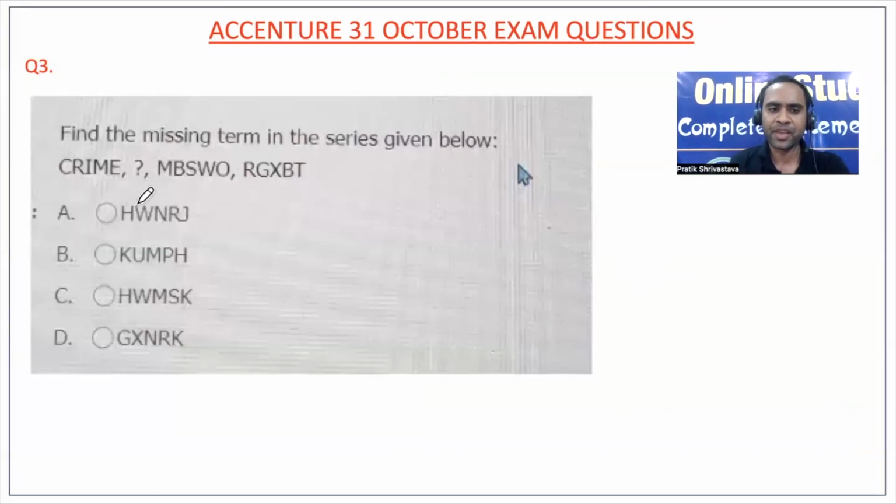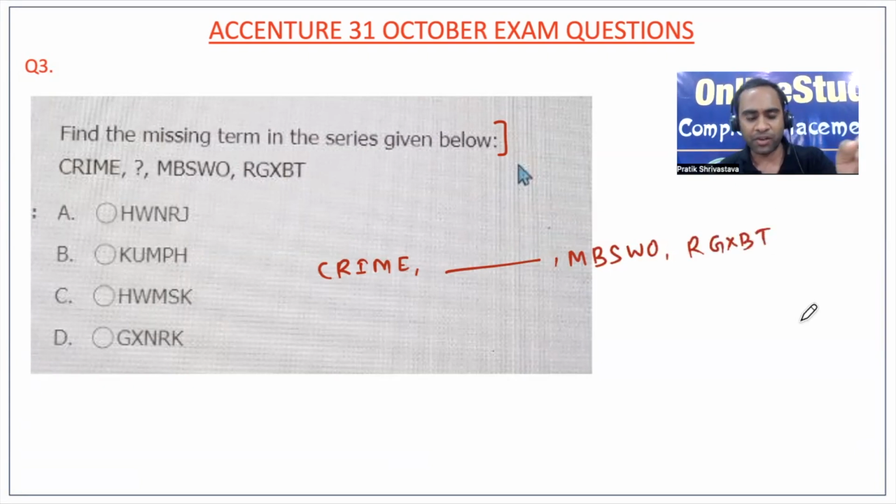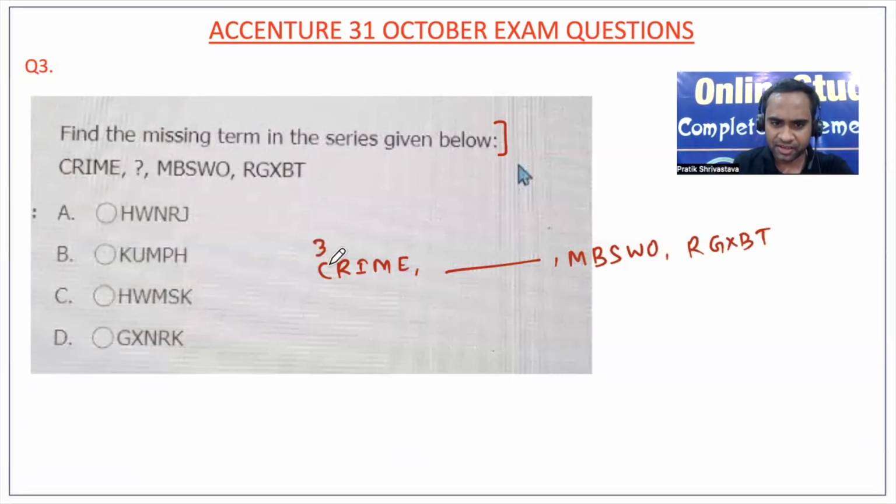Now question number 3. Find the missing term in the series given below. Now friends, in this kind of question, in the examination you will have to use a little bit of your mind. You might not need the perfect coding for everything. I will tell you how exactly to start in the exam. The first thing you have to do is remember the alphabetical positions, and already I have taught you in my videos. C position is 3. M position is 13.